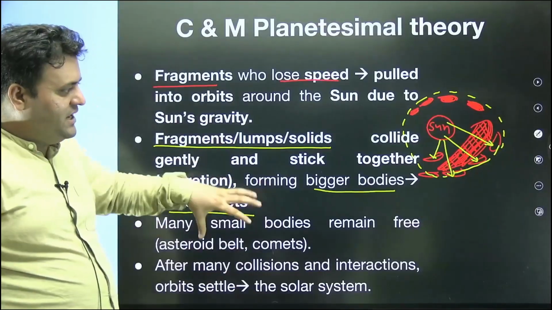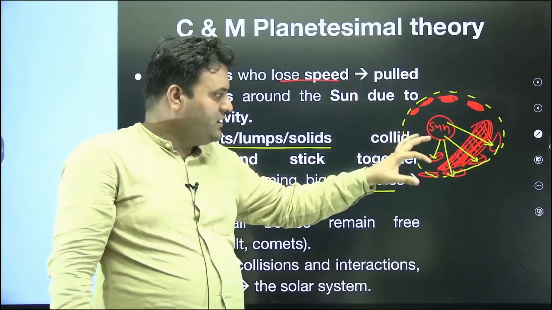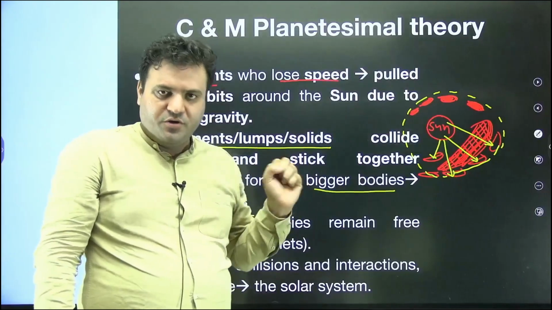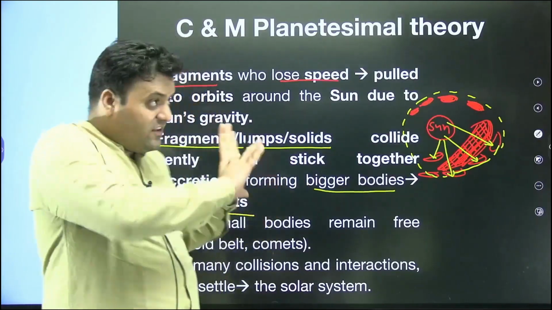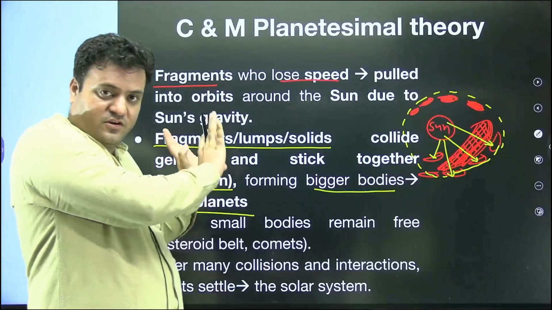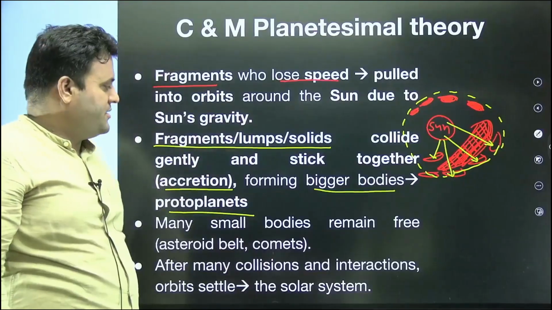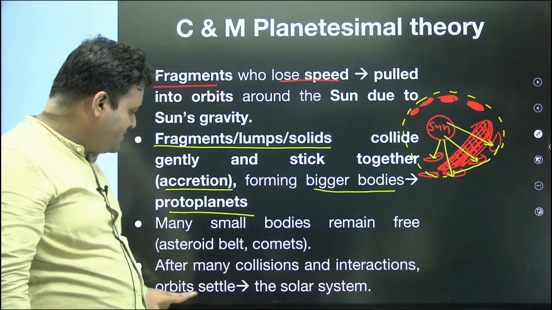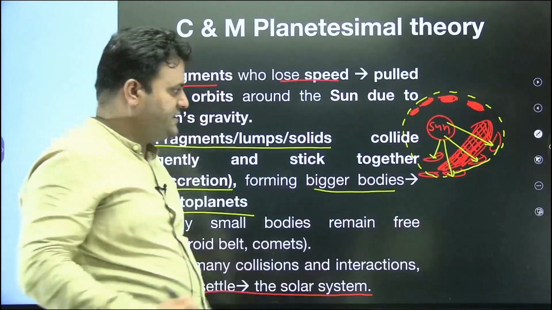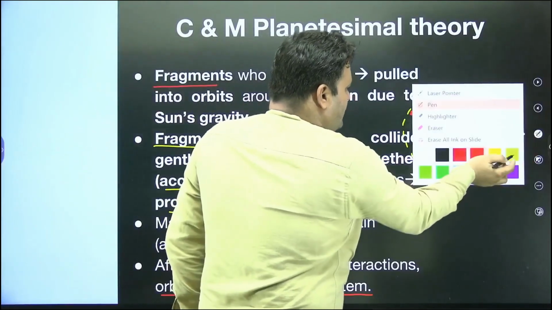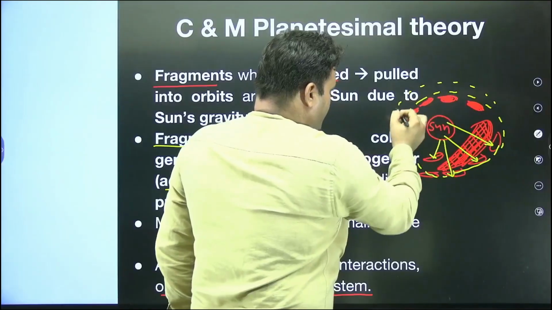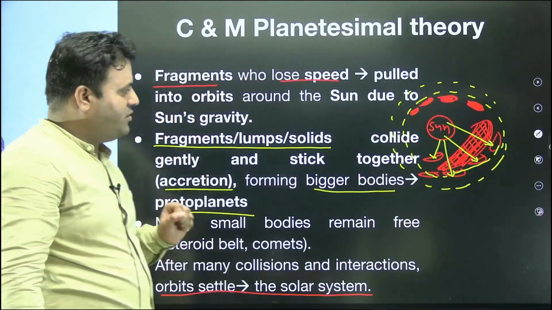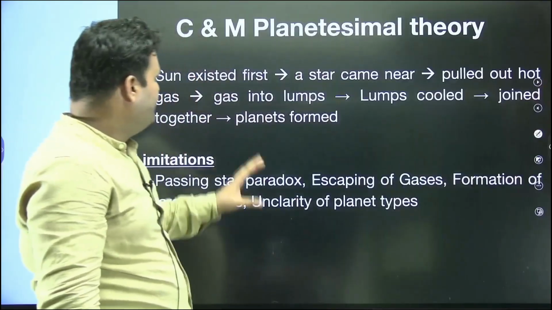So it is believed that they are part of the filaments or the cigar-shaped extension of the sun due to the wandering sun's gravitational force, as per this theory. It is based on this particular theory. After many collisions and interactions, orbits settle, and that's how our solar system takes the modern shape which we see nowadays. This is about the Chamberlin and Moulton planetesimal theory.